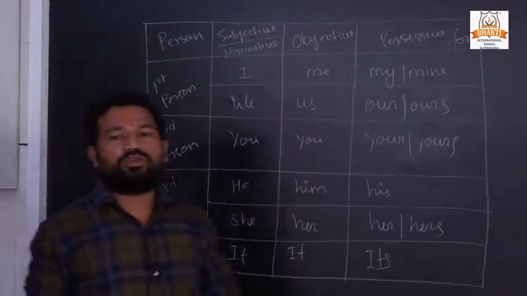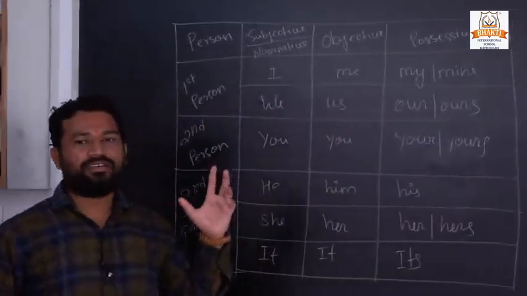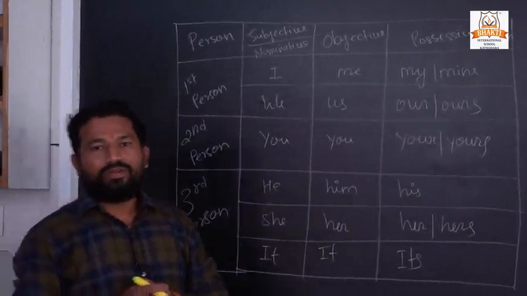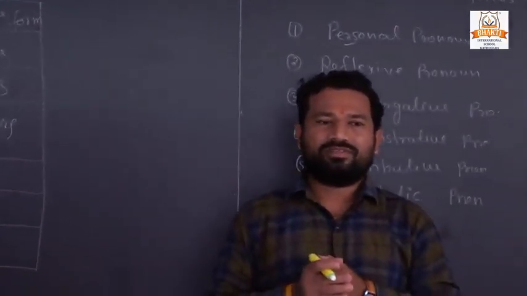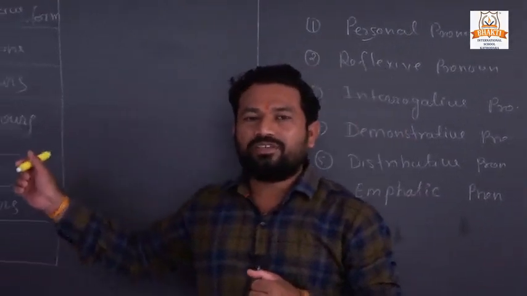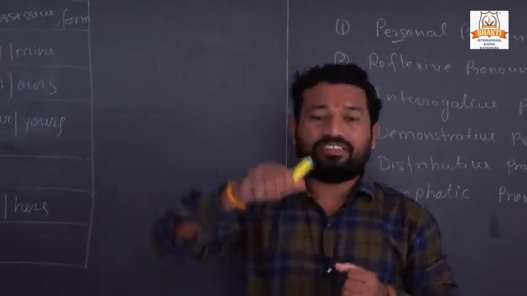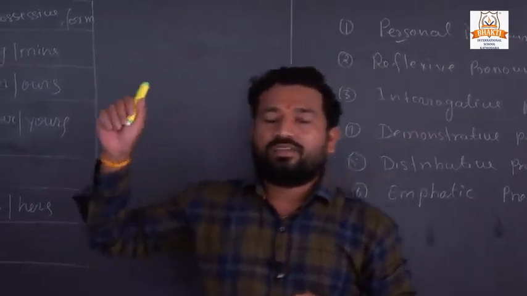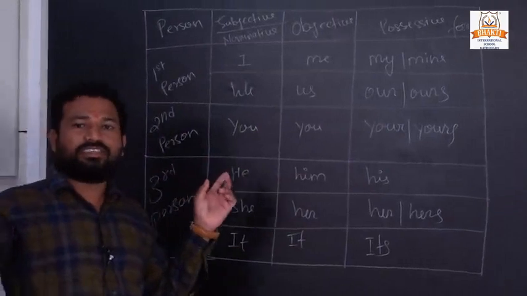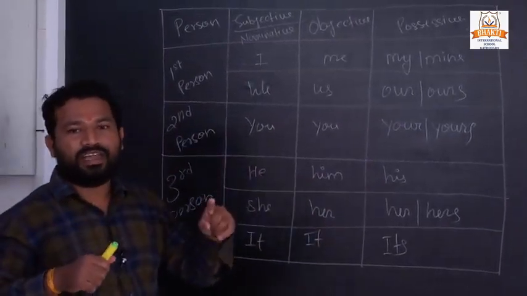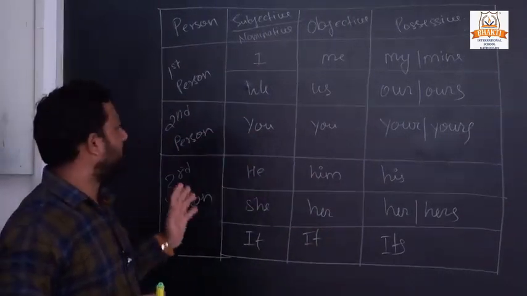Also I told you there are 3 persons in English: first person, second person and third person. Who is the first person? The one who is saying something. What is the second person? What the first person is discussing about is called the third person, and the one to whom he is speaking is called the second person. There are 3 persons: first, second and third.